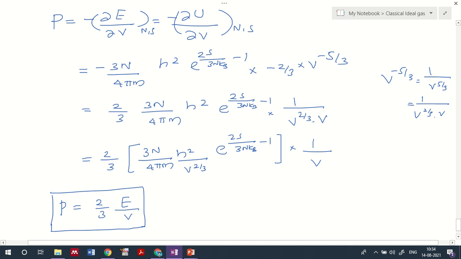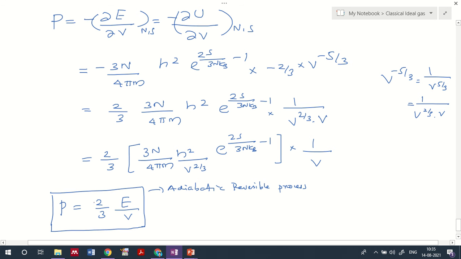You may be familiar with this term because we have come across the same representation of pressure in the earlier discussion of the classical ideal gas, when we discussed the adiabatic reversible process.